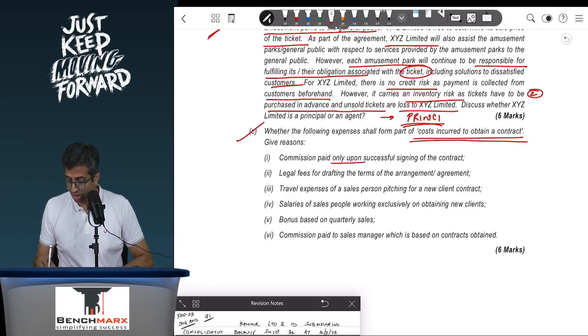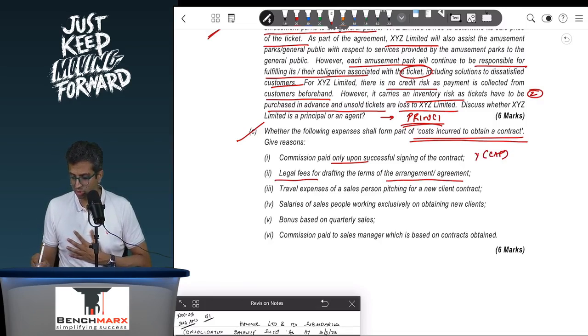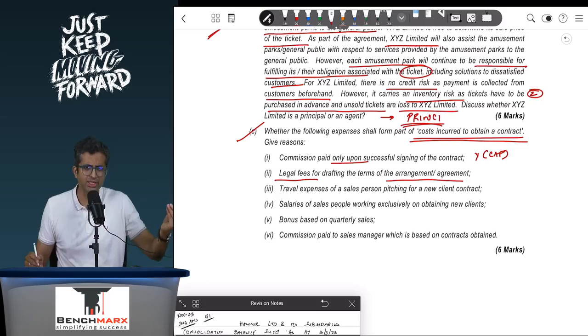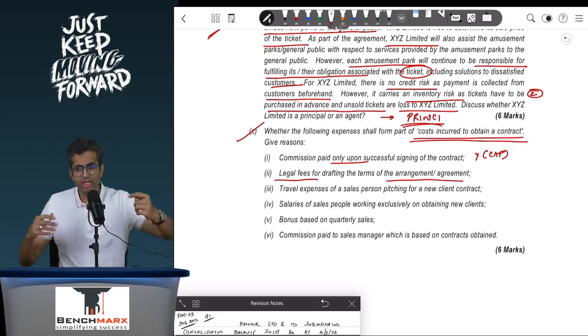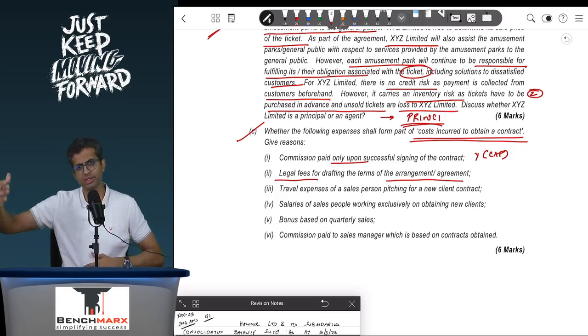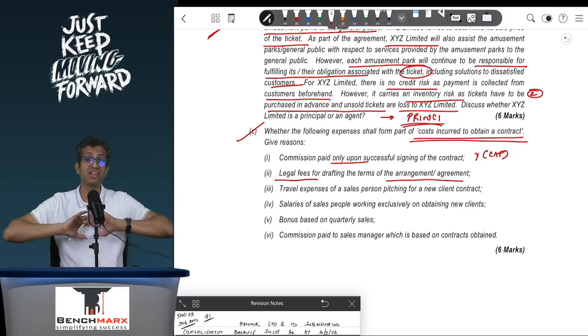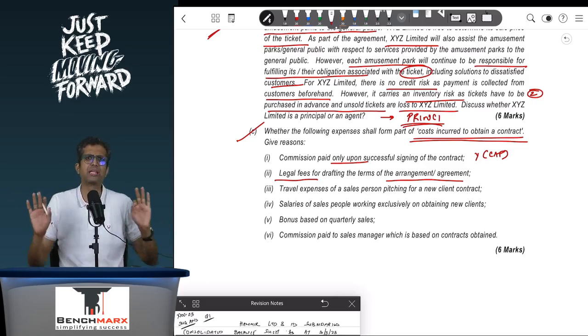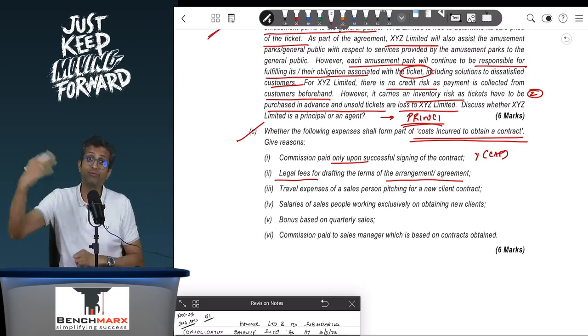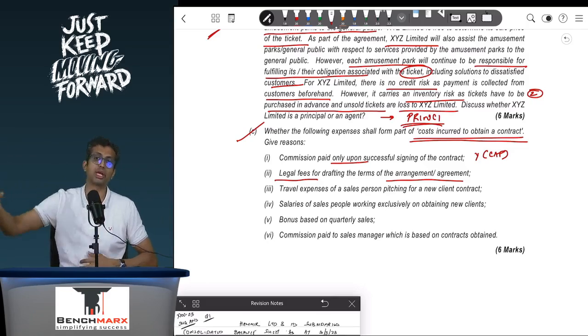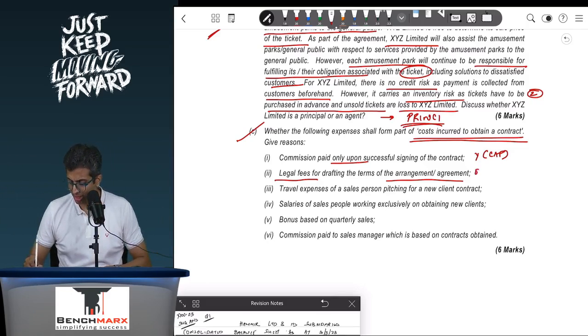Commission paid only upon successful signing of the contract. Is that a cost incurred to acquire the contract? Yes, and hence this would be capitalized. Legal fees for drafting the terms of the arrangement or agreement. Well, this kind of depends. In general, if these legal fees are only to be incurred if the contract goes through, then the answer is yes, to be capitalized. But if they are legal fees in general of executing the contract, you will have to pay the lawyer whether the contract is actually signed or not, and hence ideally this should be expensed.